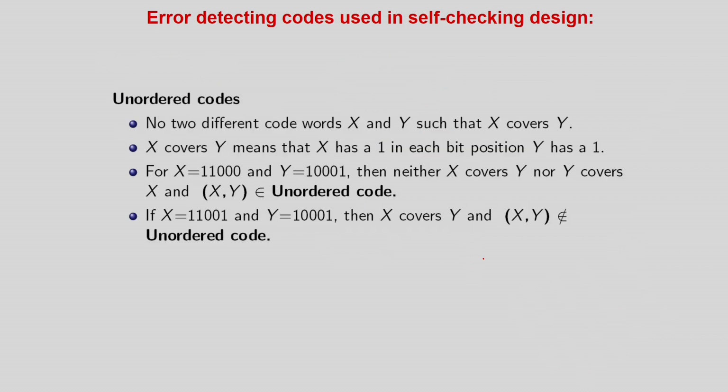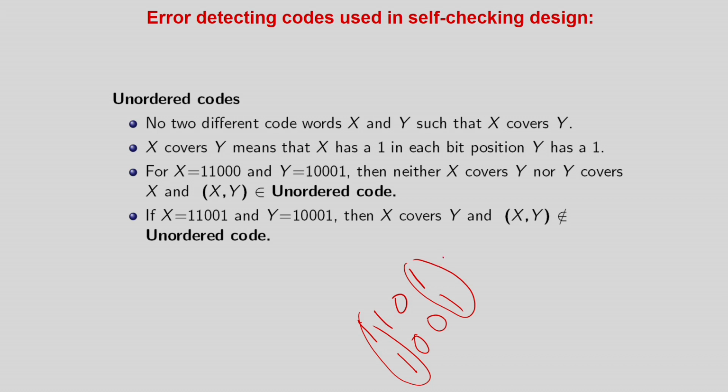So what are unordered codes? Unordered codes are nothing but codes where two codewords are such that one cannot cover the other. So what do we mean by code covering? Say for example, I have a number 1, 1, 0, 1, and the other number is 1, 0, 0, 1. In this case you can see here 1, 1, here 1, 1, and this is a 0 and this is a 1 over here.